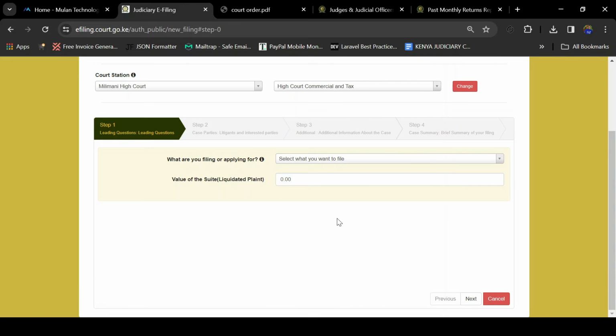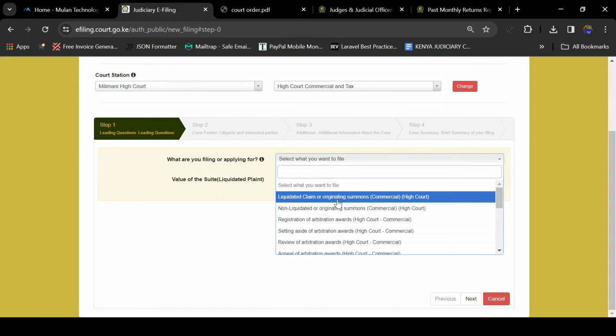So this is the leading question section. You are asked what you are filing or applying for. Select from this particular section. For instance, this is liquidated claim or originating summons.